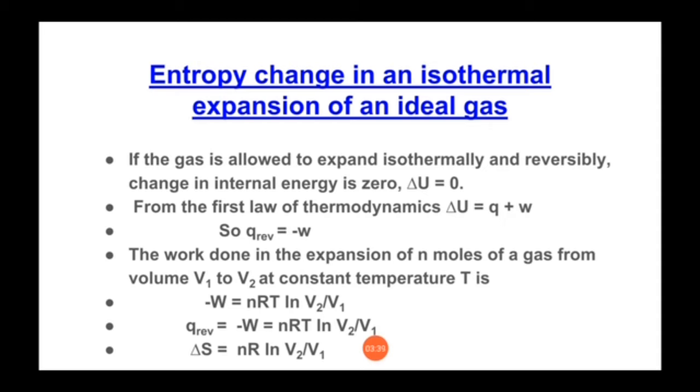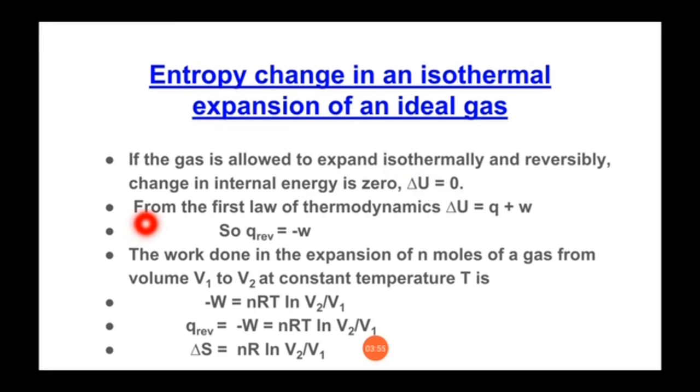Now here, if the gas is allowed to expand isothermally and reversibly, the change in internal energy is zero. So delta U will be equal to 0.